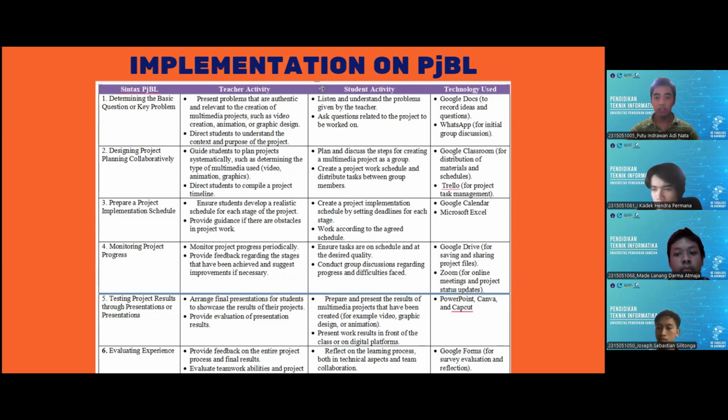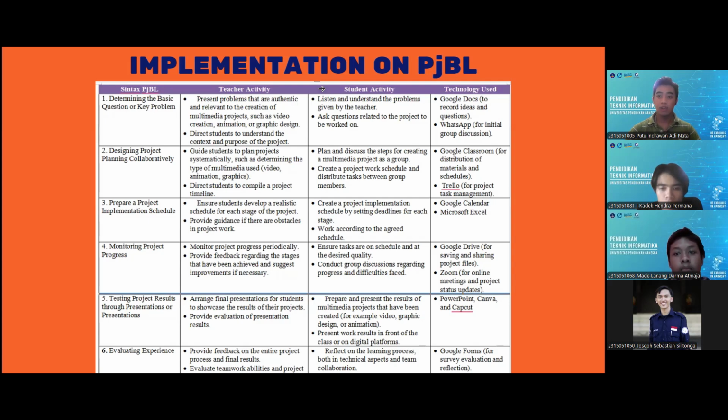Here, the students will listen and try to understand the problem given by the teacher, and also ask questions related to the project that will be worked on by each group. The technology used in this syntax is Google Docs to record ideas and questions, and also WhatsApp for initial group discussion.